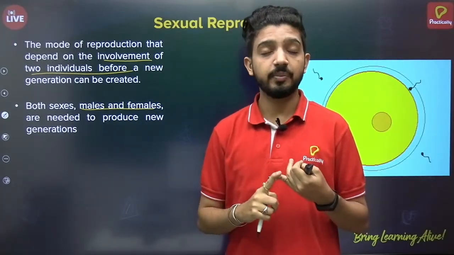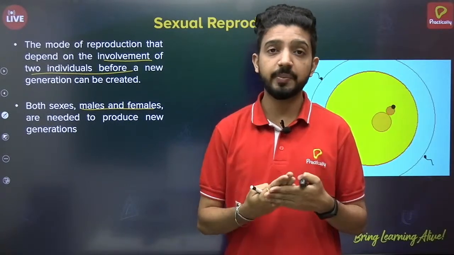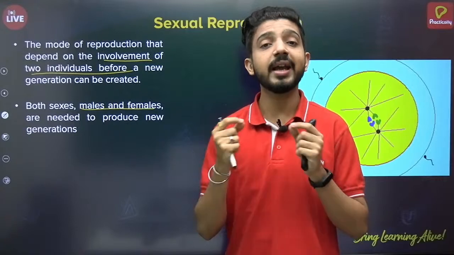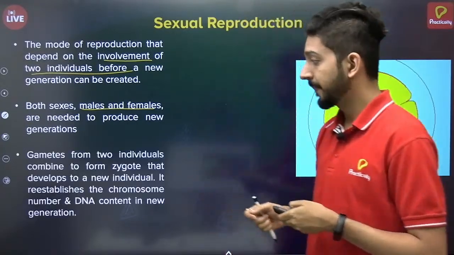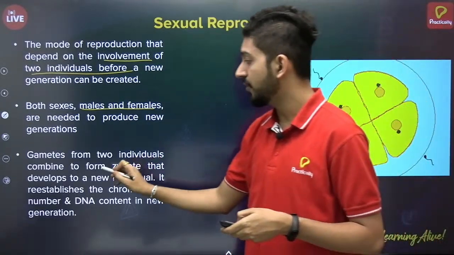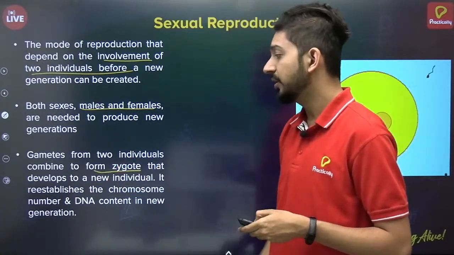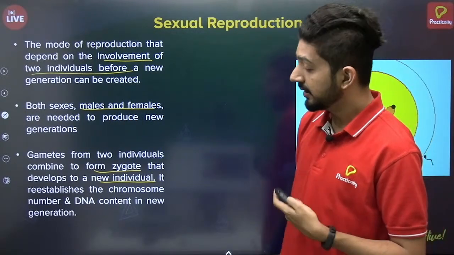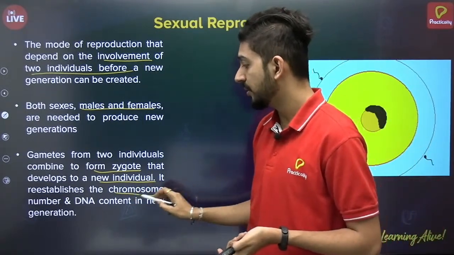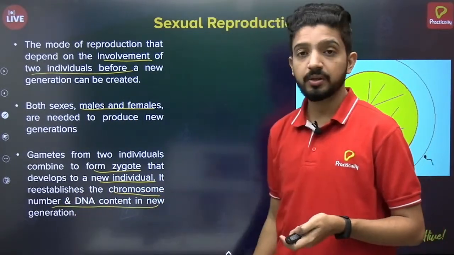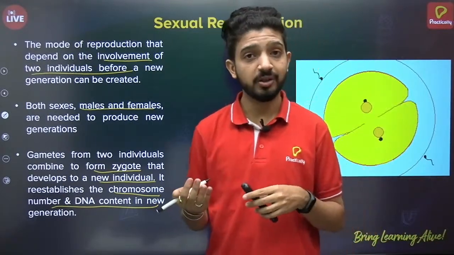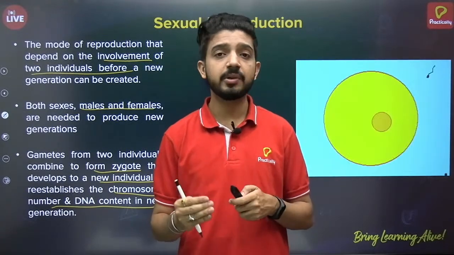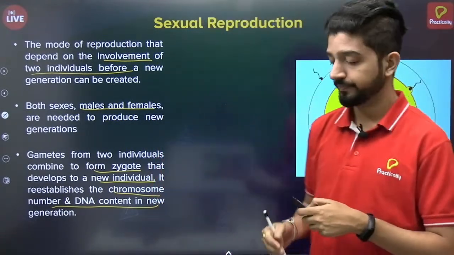Sexual reproduction needs both parents, a male and a female, in which gametes are formed respectively and undergo fertilization. These gametes combine to form a zygote that develops into a new individual, and it re-establishes the chromosome number and the DNA content. That's why in sexual reproduction the offspring will be similar. They won't be exactly the same, but they will be similar to the parents.